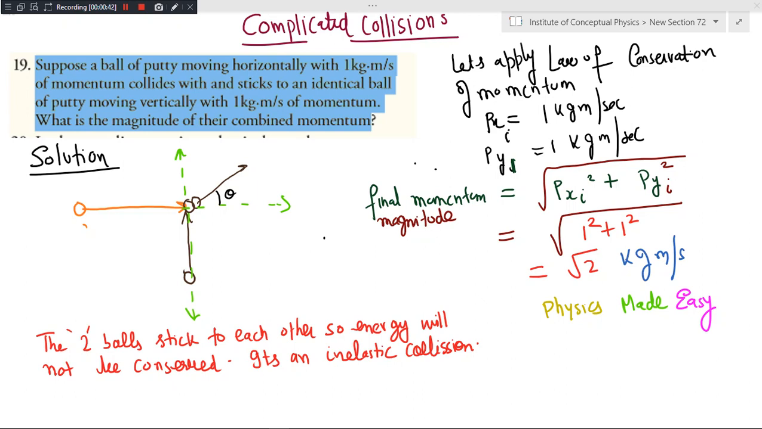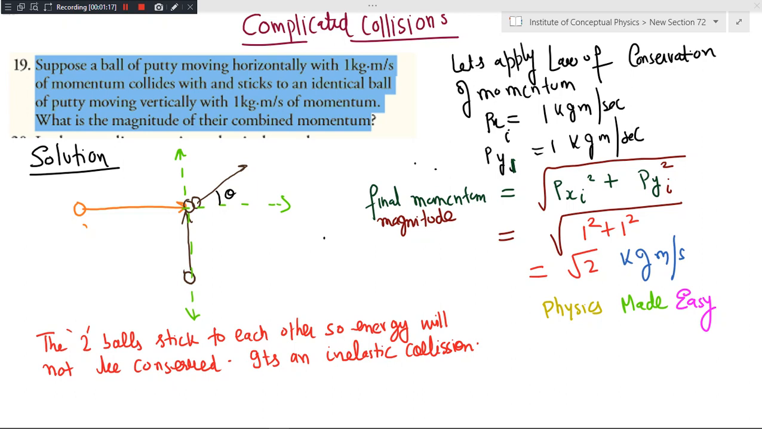The momentum will remain conserved because there is no external force on either ball. Although the direction looks different for the coupled system, the magnitude will be the same as the initial system. So we have taken the vector sum of the initial momentums. You can see Pxi represents initial momentum in the x direction, Pyi represents initial momentum in the y-axis direction, and then I have applied the Pythagoras theorem to find the magnitude of the final momentum.